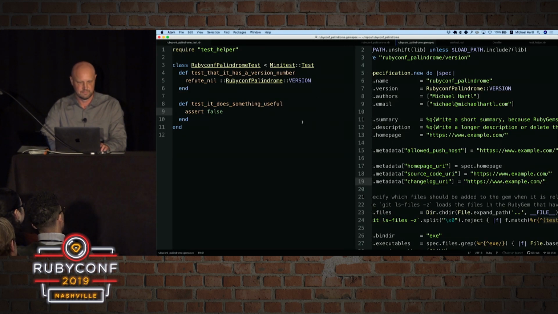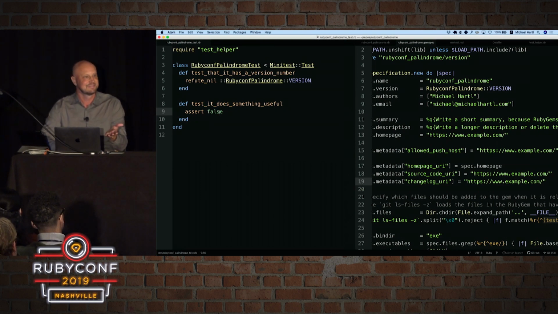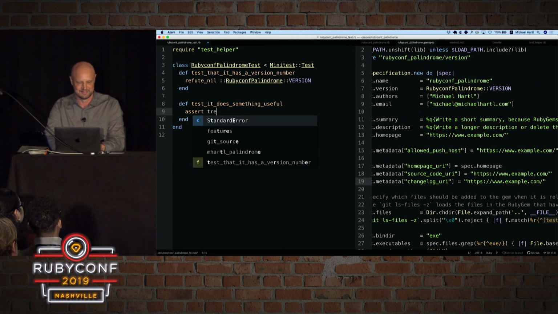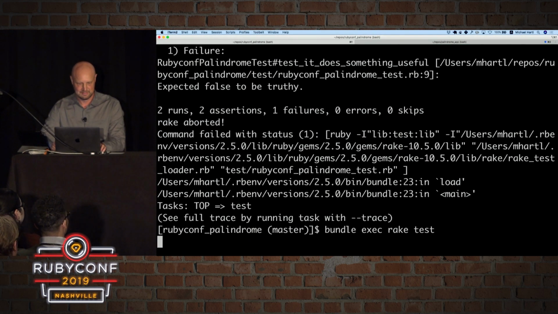So why is it failing? Well, it's failing because the way these tests work is you assert that something is true, and the skeleton that gets generated, again, really great design, it fails by default. It kind of gives you this little bit of friction to encourage you to write a passing test. And so if you assert false, well, false is always false. It's never true. So how do we get this to pass? What's the minimum we can do to get this to pass? We can just assert true. So we're going to leave it in just for demonstration purposes.